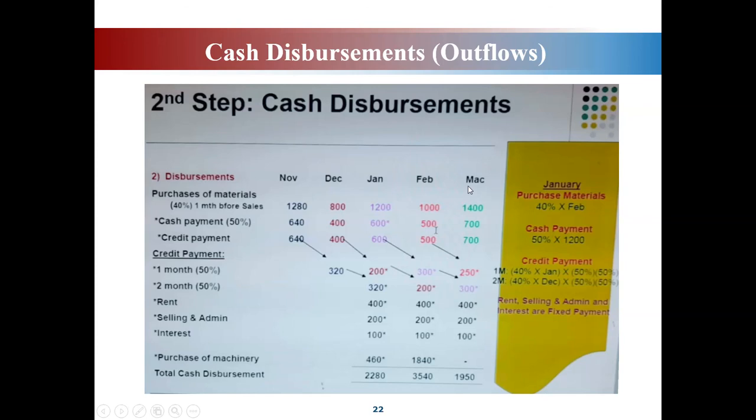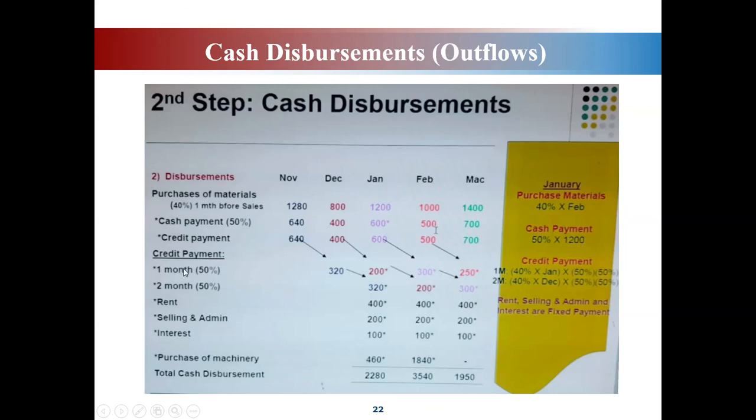Okay, so March 50% in cash. Okay, so 50% times 1,400, which is 700. So 700 you paid in March. You pay in March, the same month. But the balance, another 700, you pay in credit.